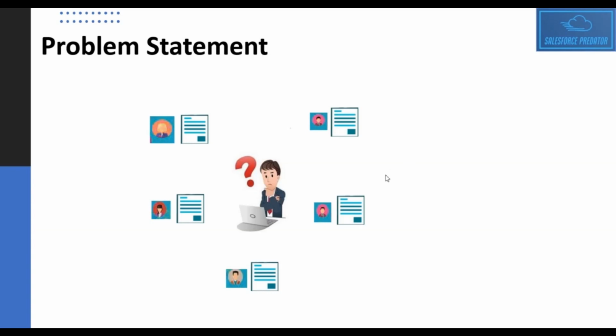Now let's say the salesperson is working on multiple lead records or multiple case records. Which case record should the salesperson pick first, so that he'll close that case record and then the corresponding lead record can be converted? So this again is an issue of case prioritization, and we'll see how we have handled it using integration of OpenAI and Salesforce.